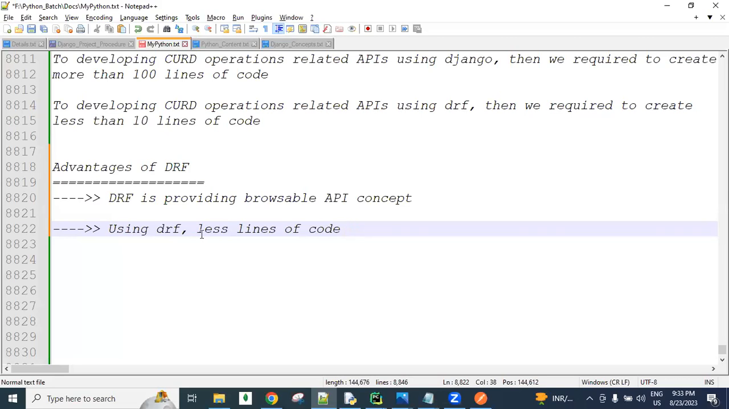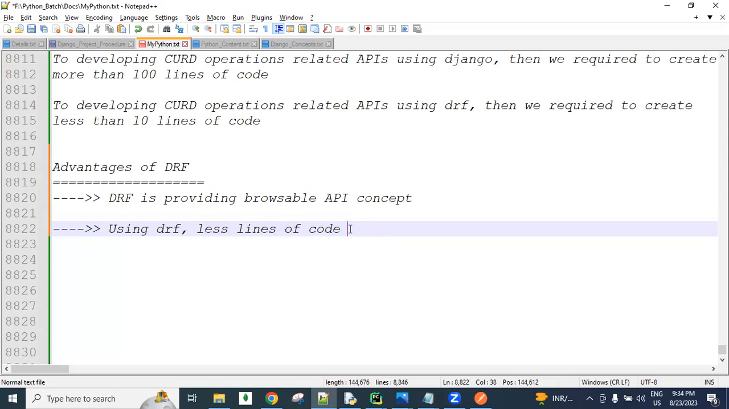So obviously the performance of the application increases using the Django REST framework, and the duration of the project decreases. The duration related to developing the APIs decreases. Simply, guys, within less time and with less cost, we can develop the best product, the best APIs, using the Django REST framework. That is one of the biggest advantages of Django REST framework.